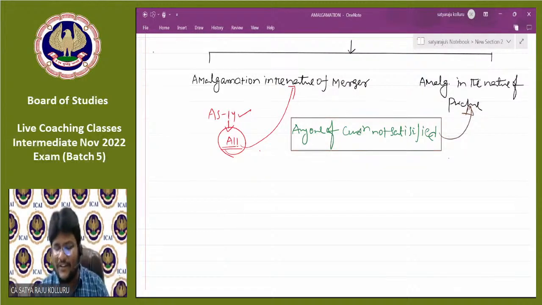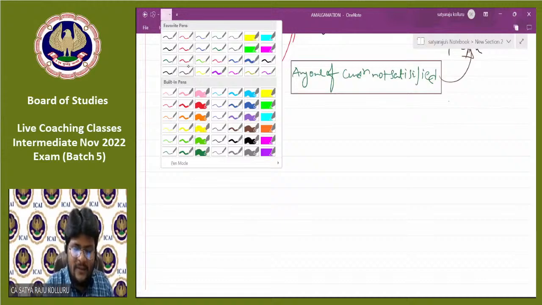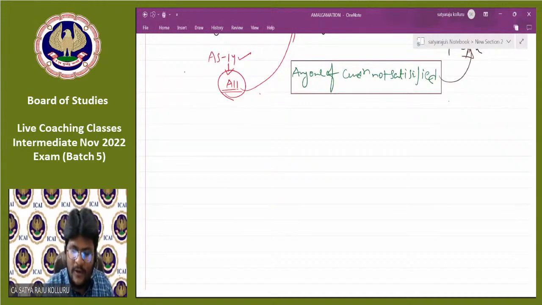What are such conditions, sir? Please concentrate. Let me take the pure absorption example. Two companies, one is A Limited and another one is B Limited. There are two companies existing.